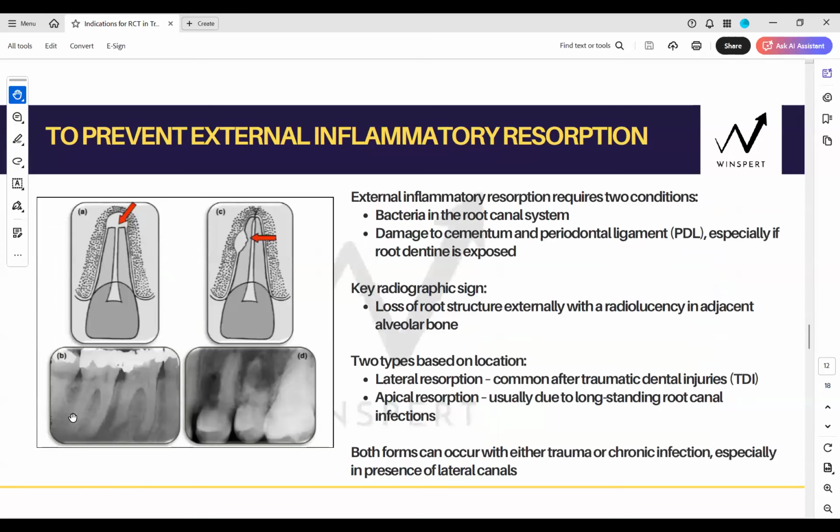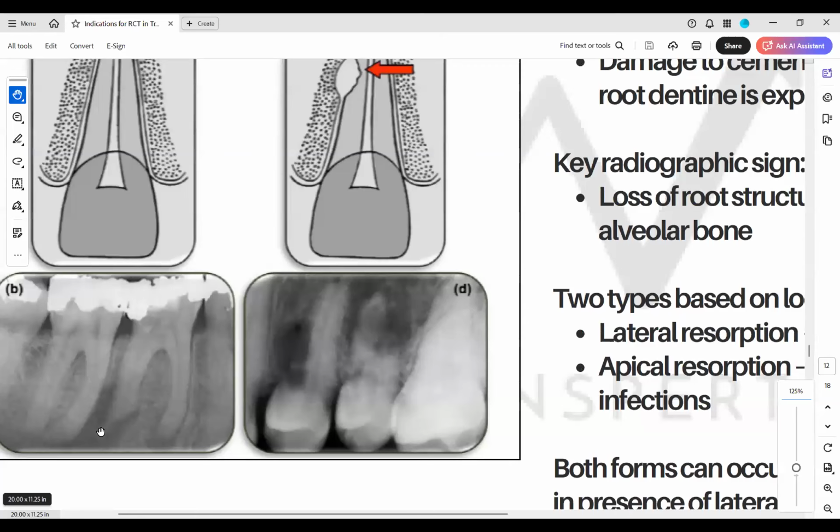Now, there is another case example which can be asked in the exam. On the radiographs, you see there are two different kinds of resorption. So this can be presenting radiographs in the examination, where you have to appreciate the lateral resorption and the apical resorption. In figure B, which is a radiograph, can you see both the mesial and the distal roots have external resorption on the root end? Can you appreciate how it has lost its anatomy apically? So both your mesial and distal roots are involved apically.